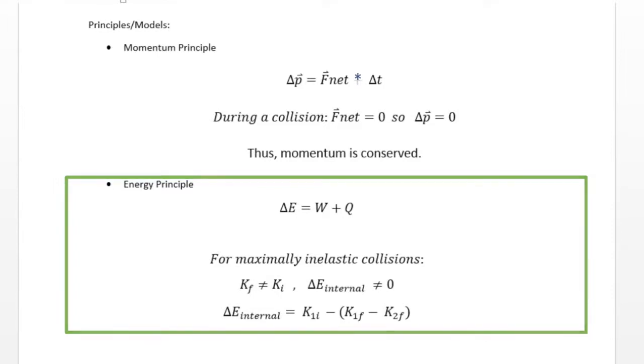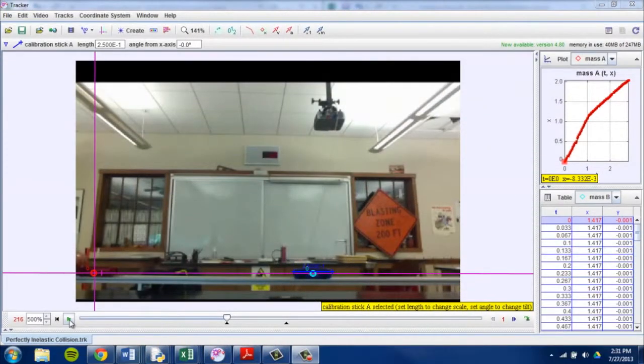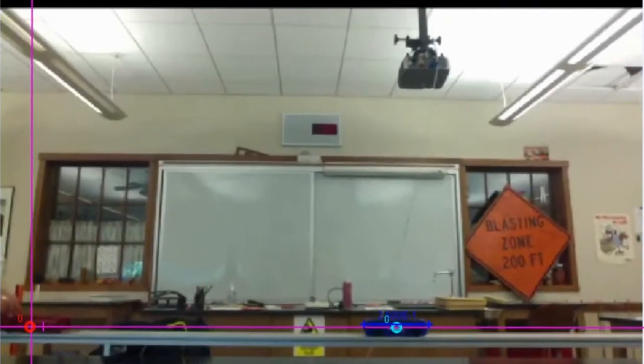or delta E internal. For my observational data, I chose a video that I found on YouTube because it models two cars that exemplify a maximally inelastic collision. This allowed me to track and analyze motion to get real data for my lab. First, I tracked the motion of one car alone, then the second car alone. After they came together, I tracked that motion as well, using the combined center of mass. Here's the video after tracking.